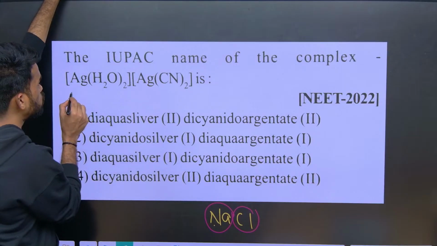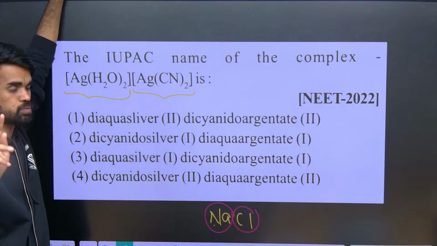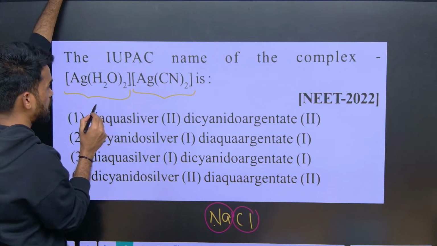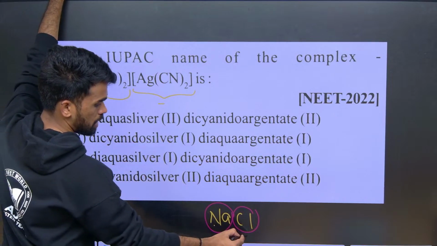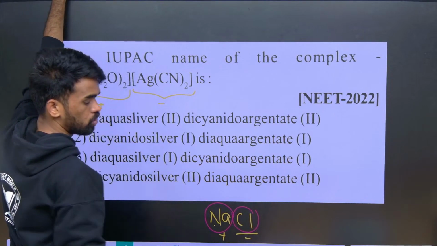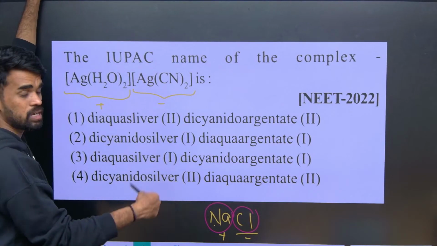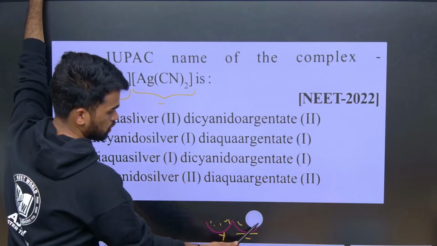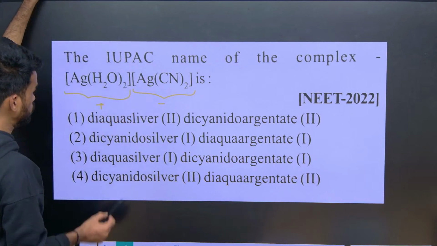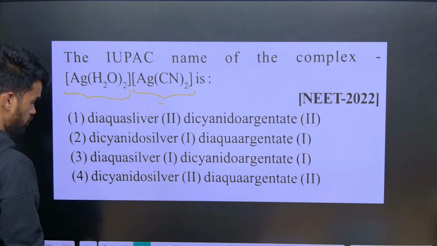So here we have two parts, this is one part and this is another part. So there are two spheres. The first one is the cationic portion and the other is the anionic portion, like sodium cation, anion is chloride. So write the name first for the cationic sphere, then for the anionic sphere, because we say sodium chloride, similar to that, okay. Tell me, so here what can I write?